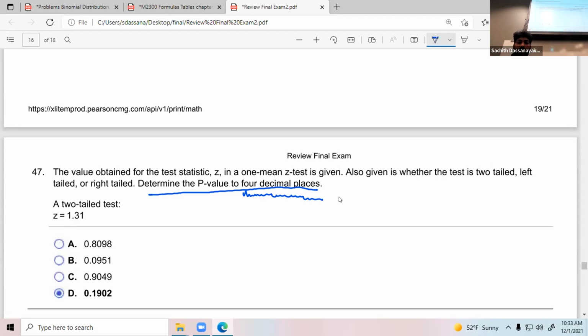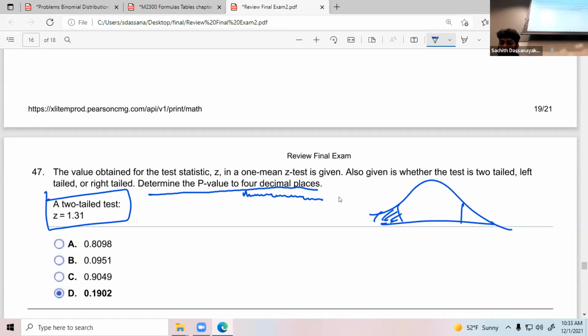Z value is given, you need to find the p-value. So this is a two-tail test. Z value is given. This is a two-tail test, so it's going to be like this, and your Z values are like this.